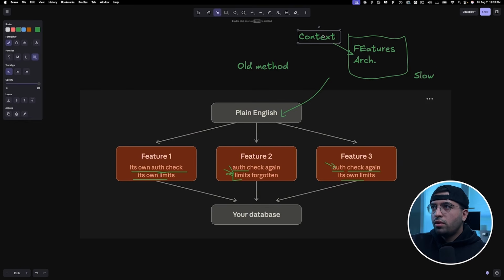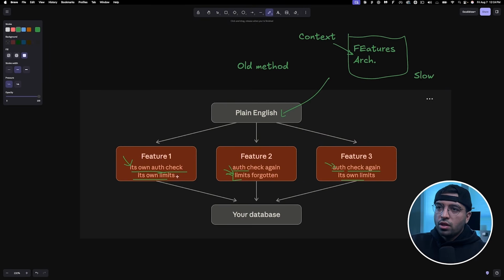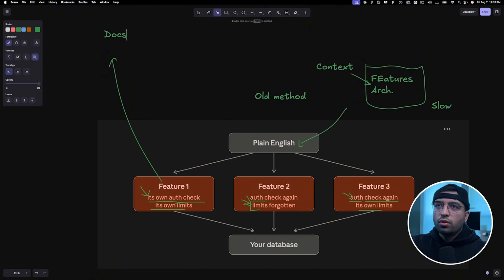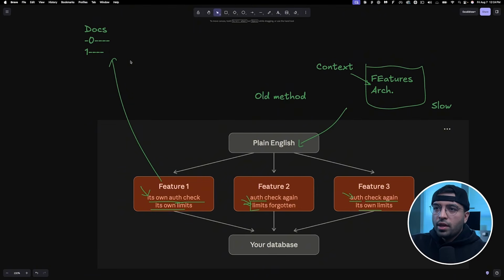But just to add on top of this as well, what we would typically do in order to implement this as a solution, because of all these problems, right? We need to think of all of this. We'd instead stop thinking about it and put it into a docs folder. So we'll name the architecture, we'll name whatever we need here, and then this docs folder is the source of truth. And so AI knows exactly what to build based on the docs folder.